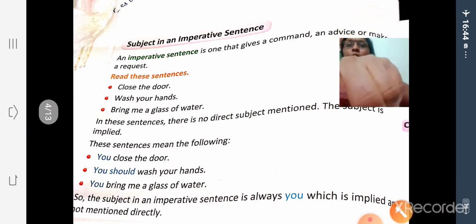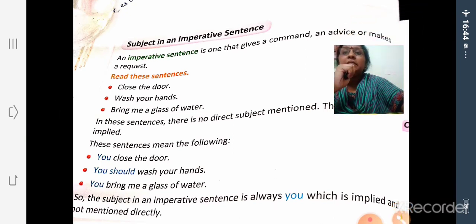Then one more point: the subject in an imperative sentence. An imperative sentence is one that gives a command, an advice, or makes a request. We have four kinds of sentences. What are they? Declarative sentences, interrogative sentences, imperative sentences, and exclamatory sentences. So here, imperative means it gives a command, advice, or makes a request.